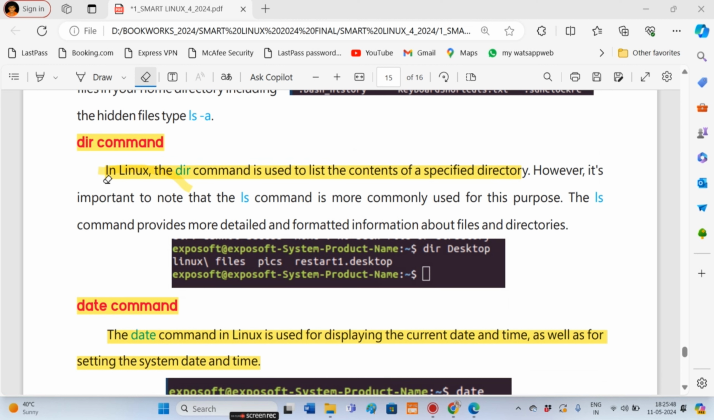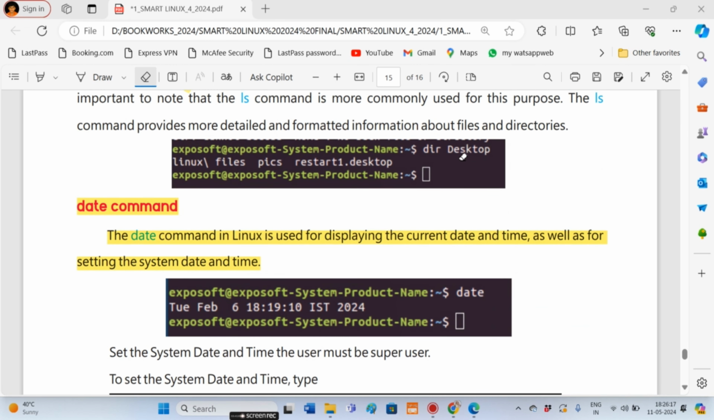Next is the dir command. In Linux, the dir command is used to list the contents of a specified directory. However, it's important to note that the ls command is more commonly used for this purpose. The ls command provides more detailed and formatted information about files and directories, but the dir command is only used to list the contents of a specified directory. Here, using the dir command, we display Desktop. So it only displays the files of Desktop.